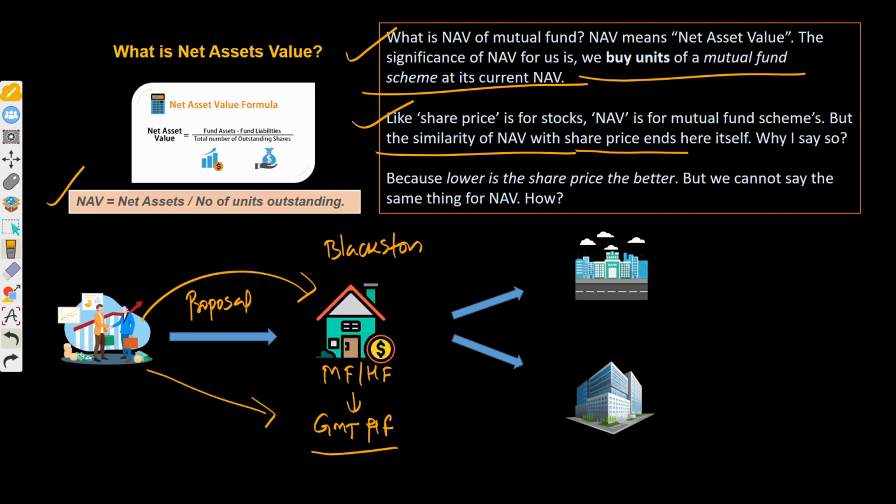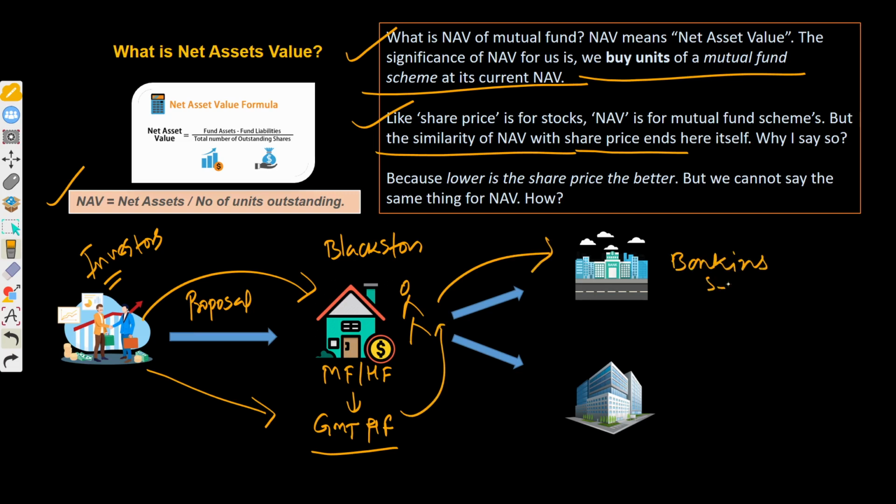As an investor, you transfer that amount, and the Blackstone fund manager will utilize that amount and invest in different sectors, let's say the banking sector.